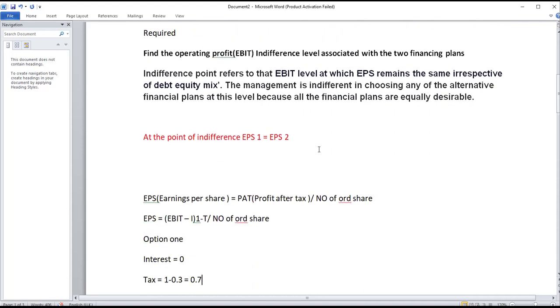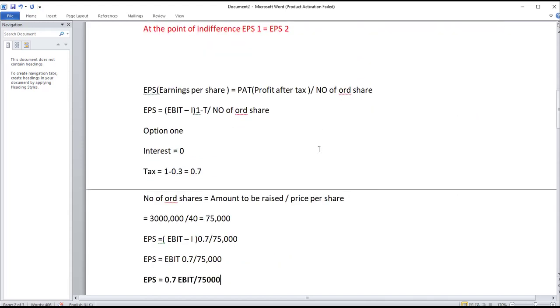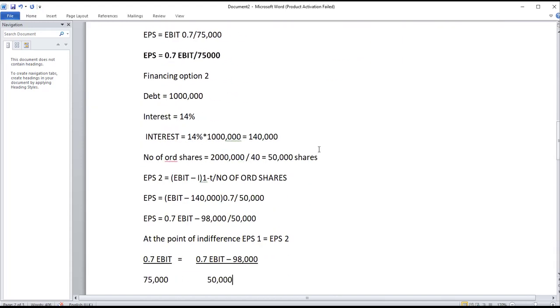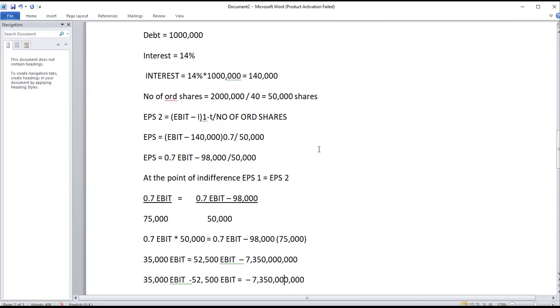Now here we have debt. So we know that option 2, the debt is 1 million. We have been given the interest is 14%. Now for us to get the interest, we take 14% over the 1 million. That will give us 140,000. Then for the number of ordinary shares, which was to be raised, 2 million divided by the price per share, which is 40. You get 50,000 shares.